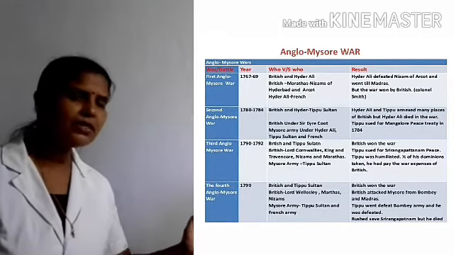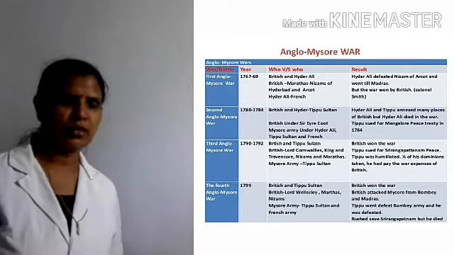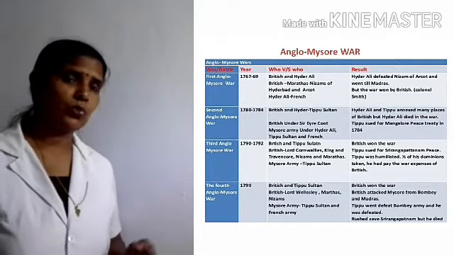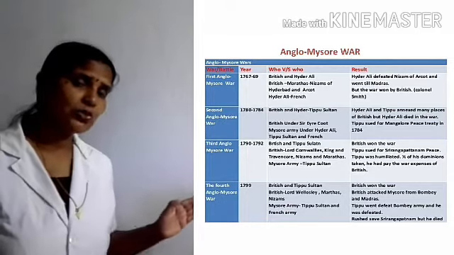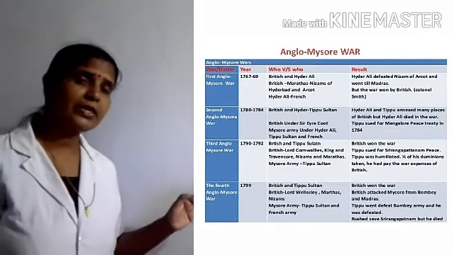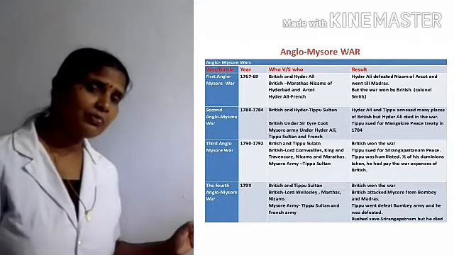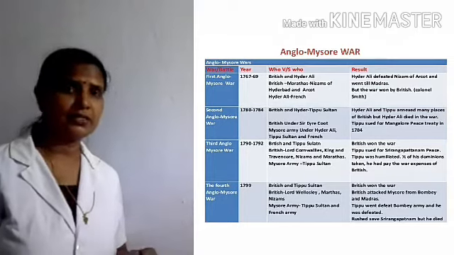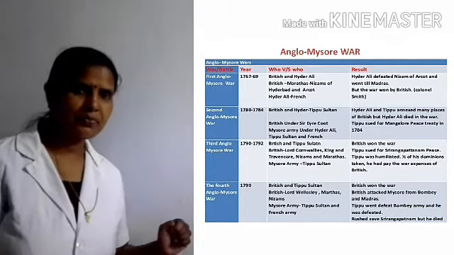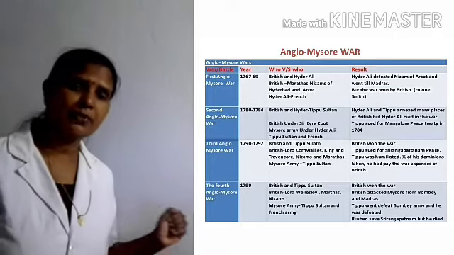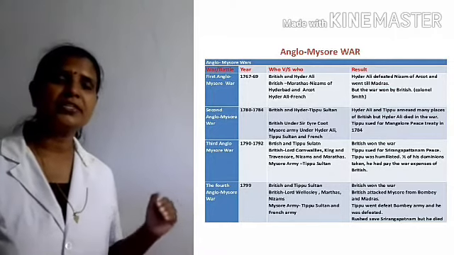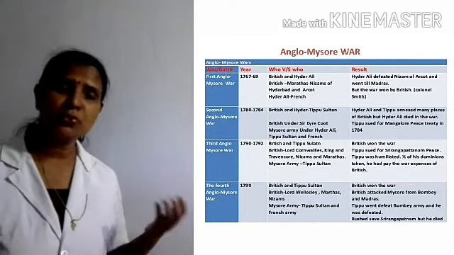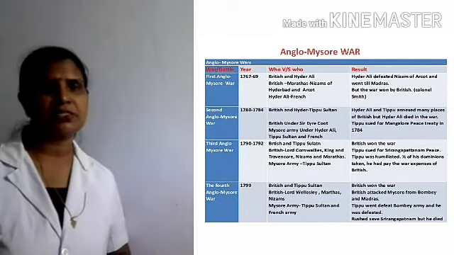Now we can see the third Anglo-Mysore War between the East India Company as well as the Mysore rulers. During this time, the Mysore ruler Tipu Sultan and the English, they got the support from the Travancore kings as well as the Nizams and the Marathas. In this war, the British won and they humiliated Tipu Sultan, and half of his territories were taken by the East India Company, and Tipu Sultan was forced to pay the war expenses also.